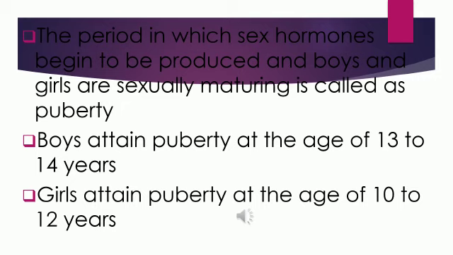The period in which sex hormones begin to be produced and boys and girls are sexually maturing is called puberty. Boys attain puberty at the age of 13 to 14 years. That means they are maturing at the age of 13 to 14 years or 15 years. So it may vary from person to person. Girls attain the puberty stage at the age of 10 to 12 years. Between 10 to 12 years, they may attain the maturity stage, or it may vary to about 12 years also in the case of different persons.